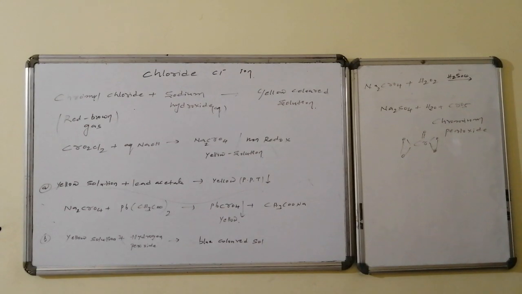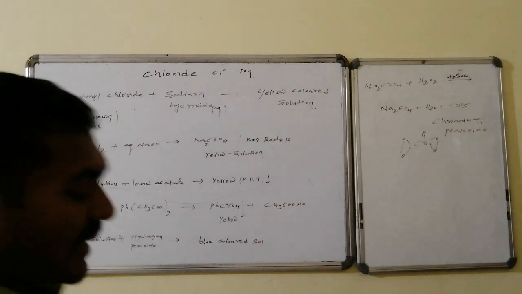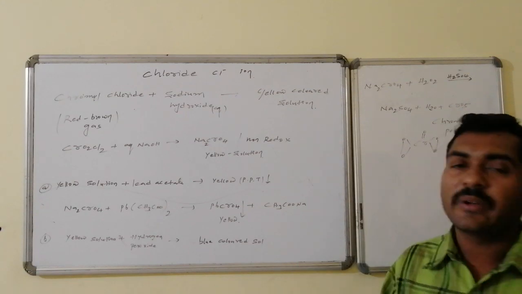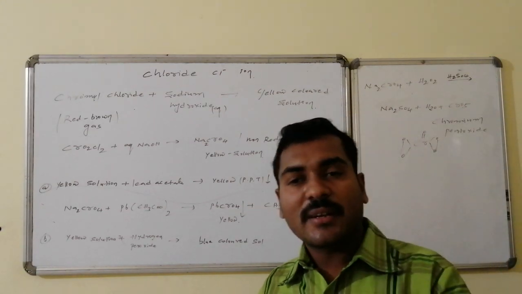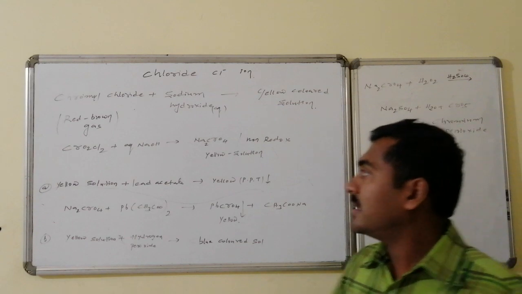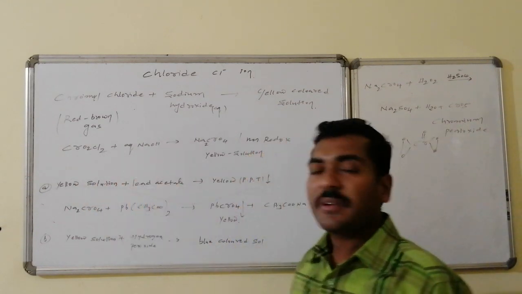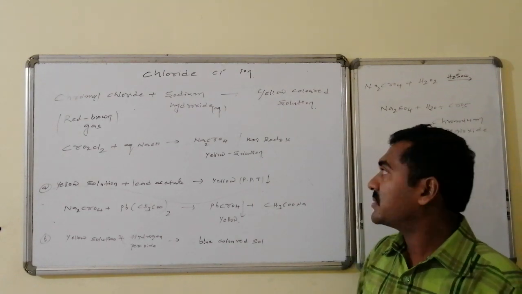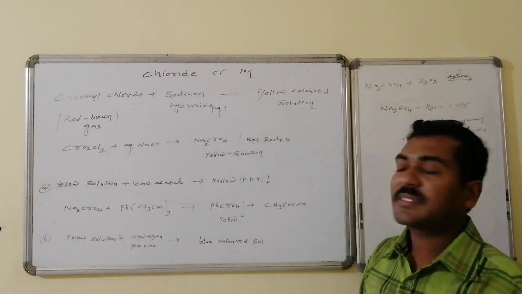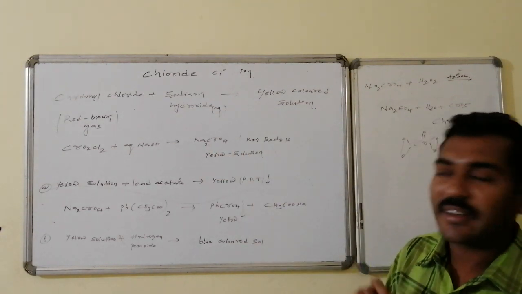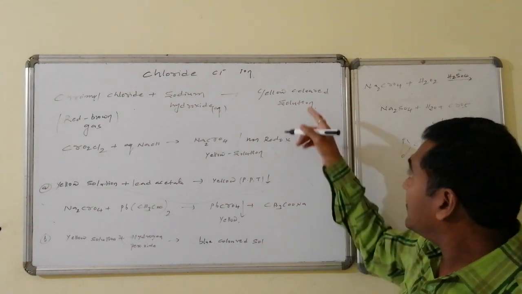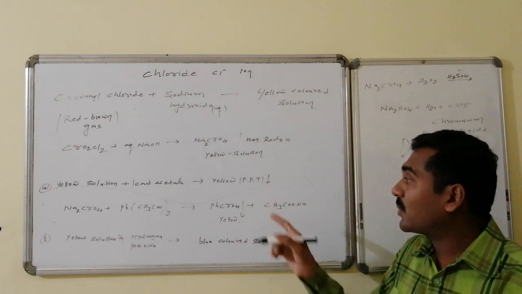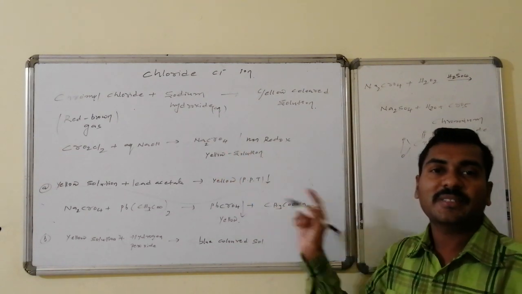To this obtained chromyl chloride gas, if aqueous sodium hydroxide solution is added, then it results in a yellow colored solution. That yellow colored solution is sodium chromate. See, chromyl chloride on reaction with aqueous sodium hydroxide solution leads to the formation of a yellow colored solution. That yellow colored solution is sodium chromate. This is a non-redox reaction. This yellow colored solution on reaction with lead acetate is converted to a yellow color PPT. Now this is the solution, this is the PPT.